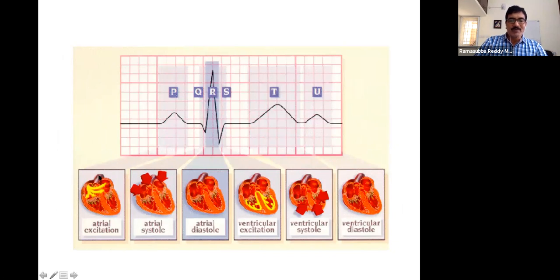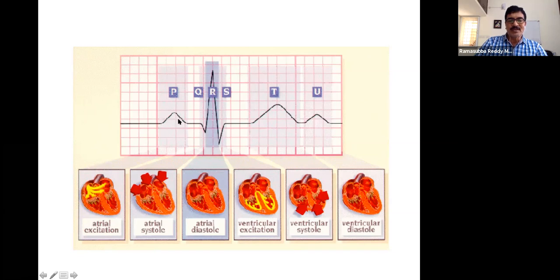Here, what we can see is a waveform. It is very flat, and then there is a small wavelet, and then one long deflecting waveform, and again one more wavelet, and then another wavelet. These are given some names.